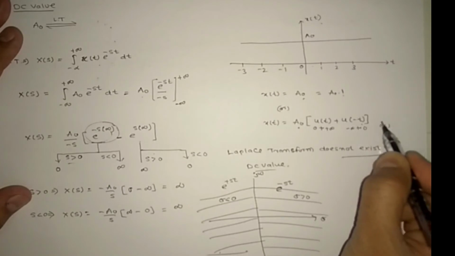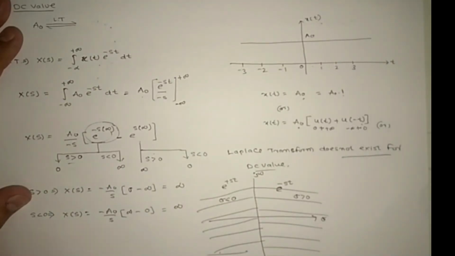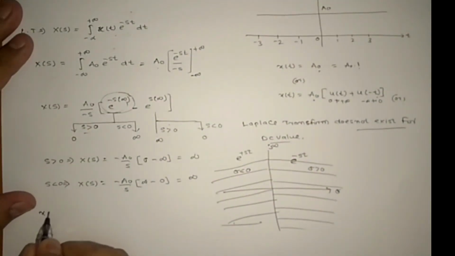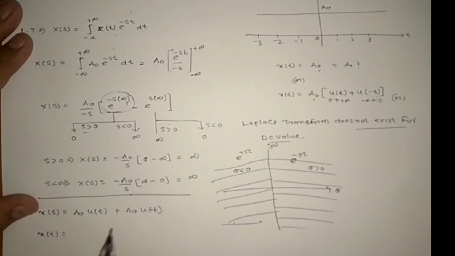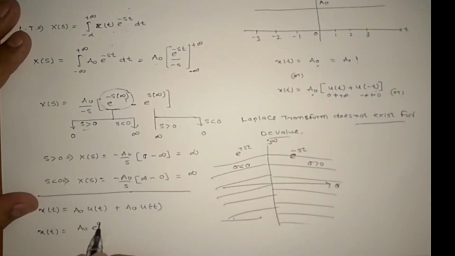Or you can do it with a little shortcut. Here x of t is A naught u of t plus A naught u of minus t. From this I am writing this one. So can I write x of t as A naught e power of 0t u of t plus A naught e power of 0t u of minus t? Can I write it like this?